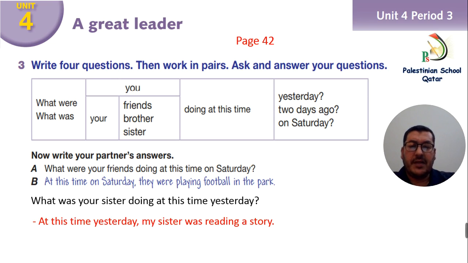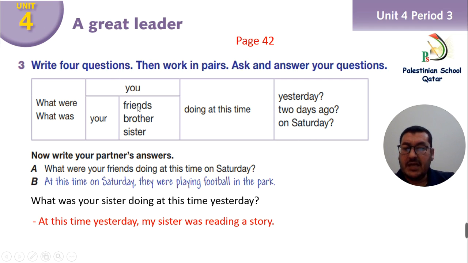What about your brother? What about your dad, mother, your friend? What about Ahmed, Khalid, Salwa, Nada, whatever? Okay, you can choose any name, your friends or your uncle, and what was he doing at this time in the past, for example, yesterday, 2 days ago.